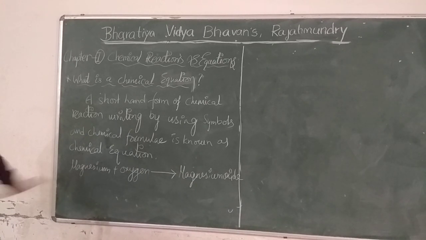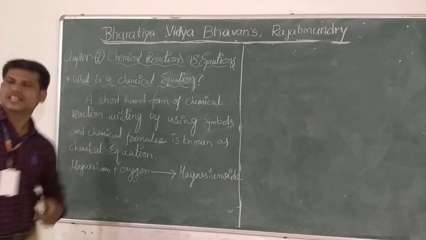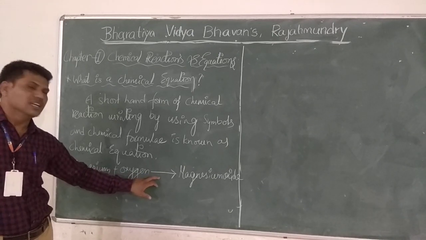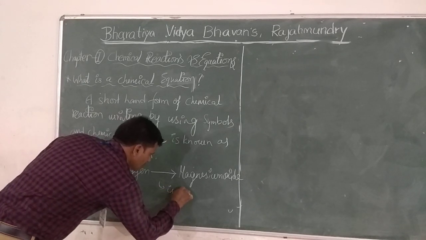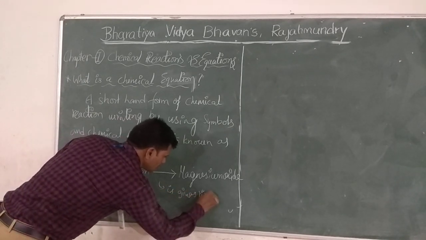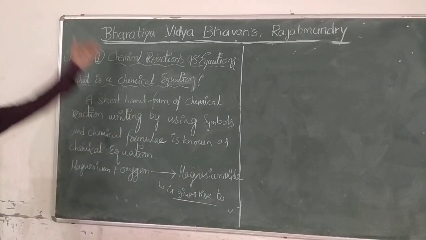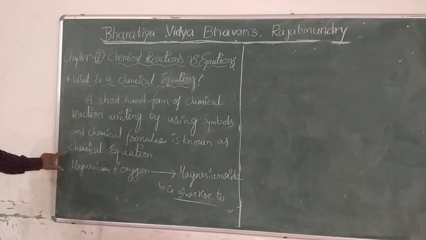These two sides should be separated by an arrow mark headed towards the right hand side. This symbol is pronounced as "gives rise to." That means magnesium plus oxygen gives rise to magnesium oxide. This is a very important representation.